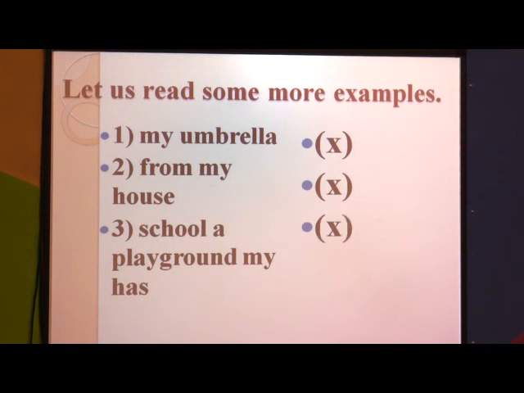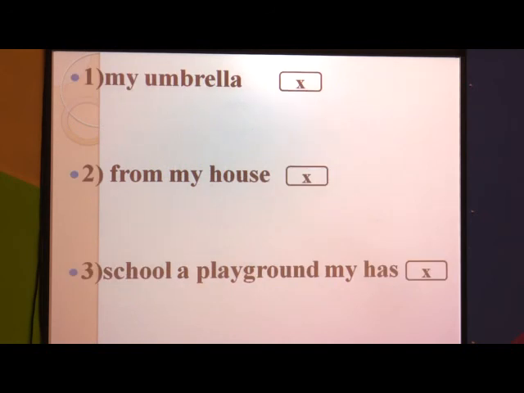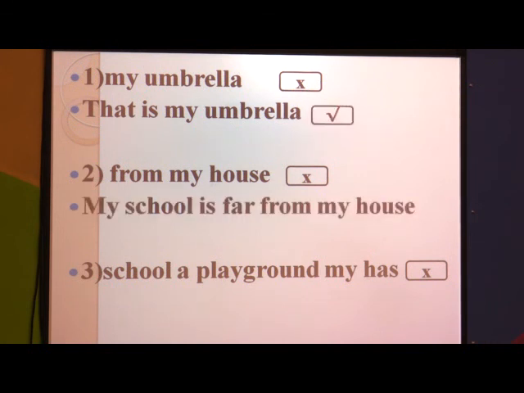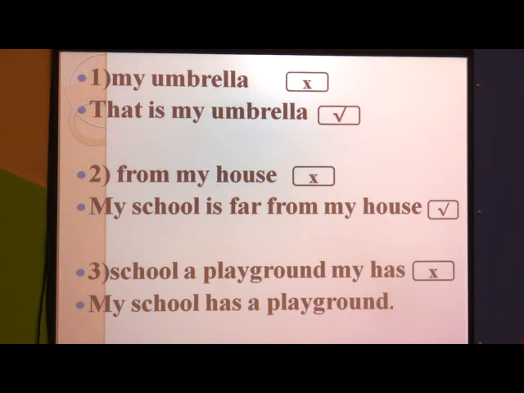I have put a cross because they do not make any sense. So, they are not correct sentences. So, what are the correct sentences? First one is, that is my umbrella. Second one, my school is far from my house. My school has a playground.